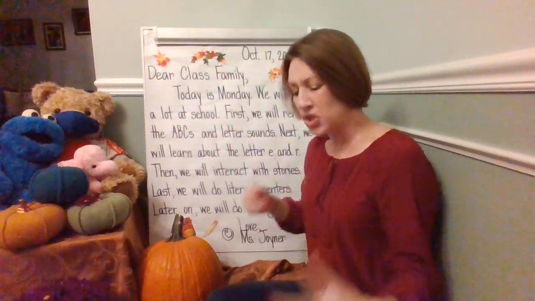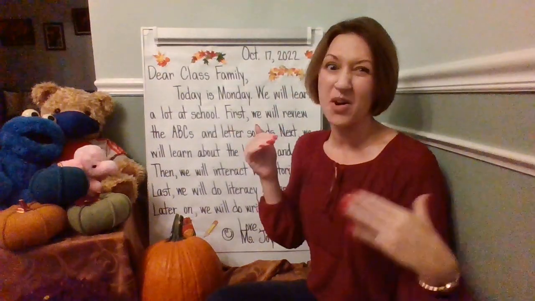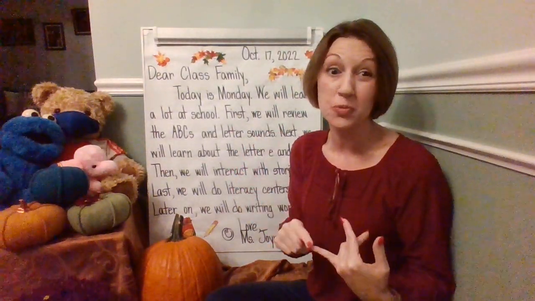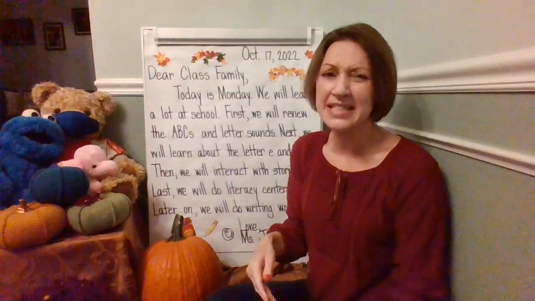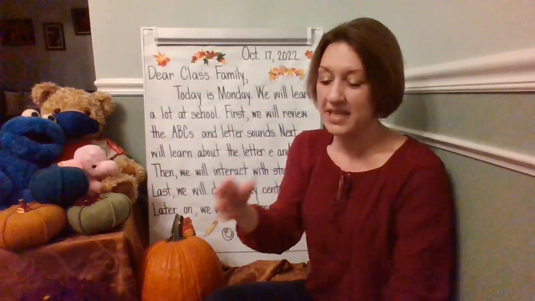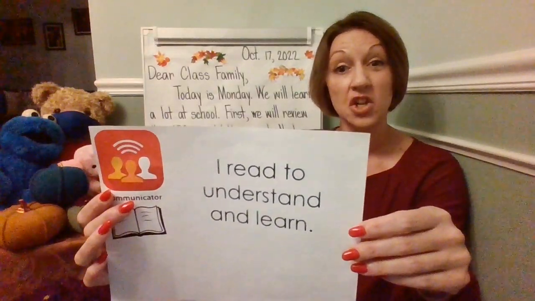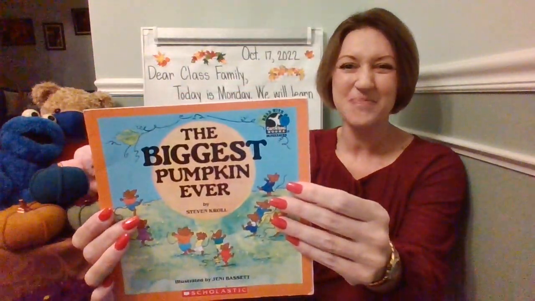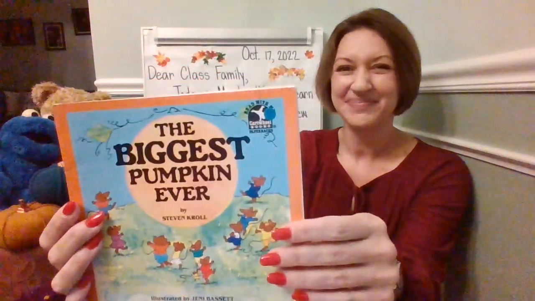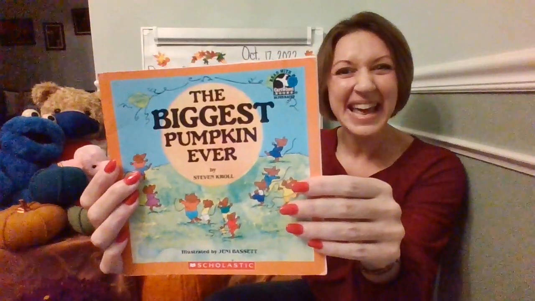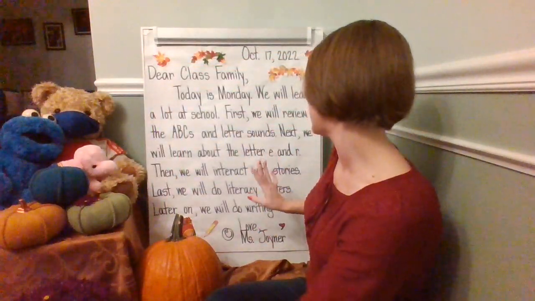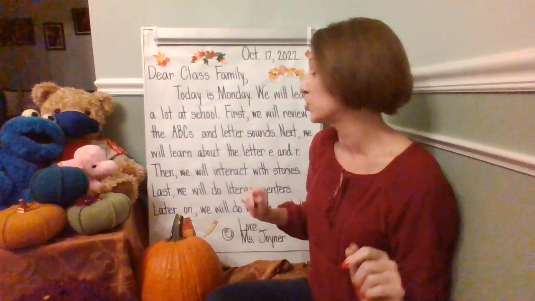Okay, then we'll interact with stories. So we're going to see how good readers can interact with stories and use expression and use different voices and things to help make the story sound really exciting. We know that I read to understand and learn. We're going to be talking about and practicing how to read with expression, and we'll be looking at this book called The Biggest Pumpkin Ever. It's by Stephen Kroll and illustrated by Jenny Bassett. The Biggest Pumpkin Ever. Okay, and so we're going to see how good readers can interact with stories.